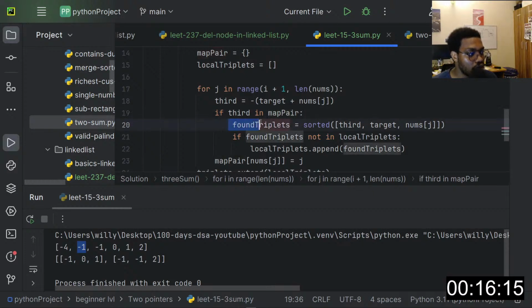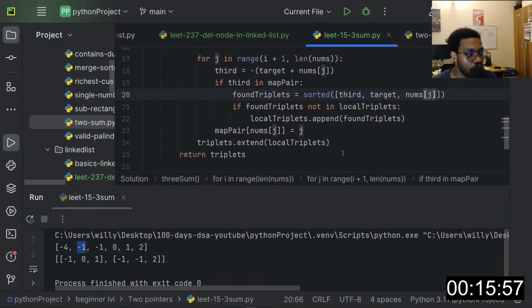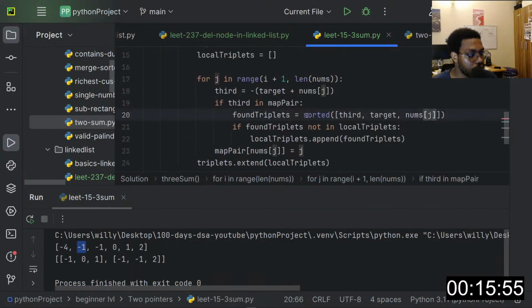So we need to create a triplet that we found in this iteration. So we might find a triplet at some point. Now this triplet is going to be sorted. This is a built-in function, I did not write this myself. So basically it will sort every value in this array. And now this is the triplet we found so far.